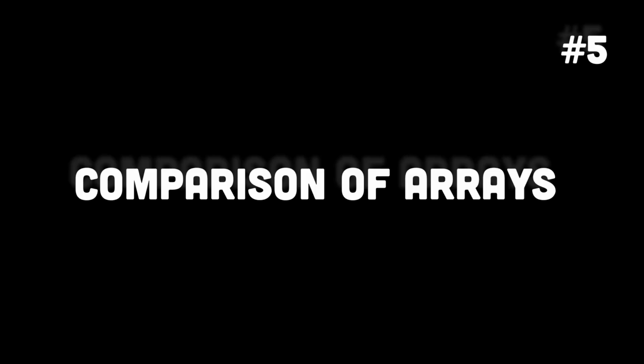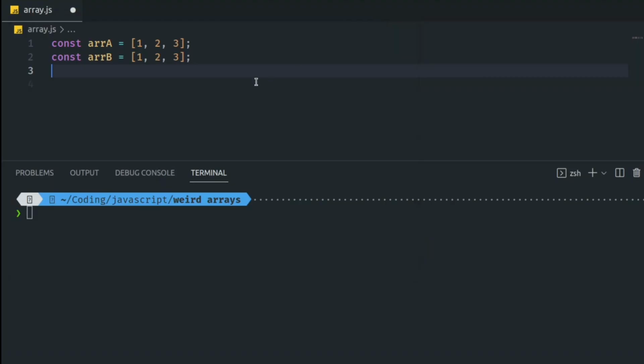Number 5. Comparison of arrays. Imagine we have two identical looking boxes, and we fill them both with the same set of toys. They look the same from the outside, but they're still two different boxes. Similarly, when we create two arrays, even if we have the same values inside, they're actually two separate boxes in